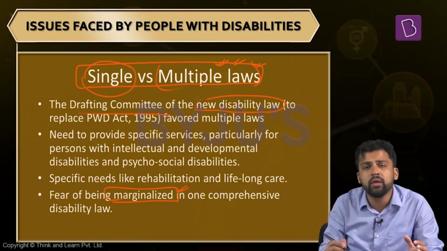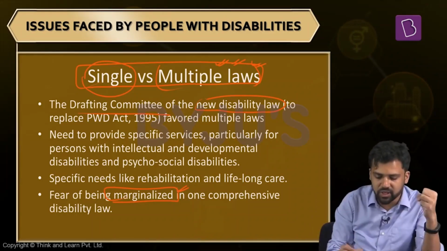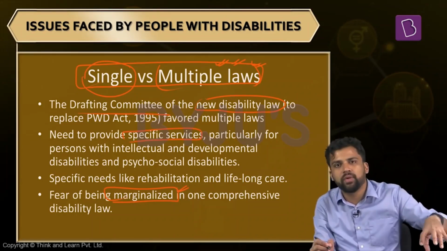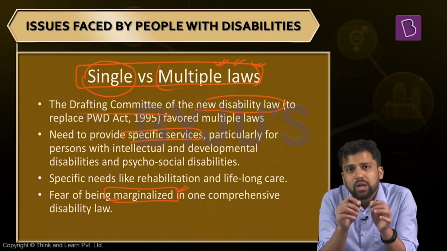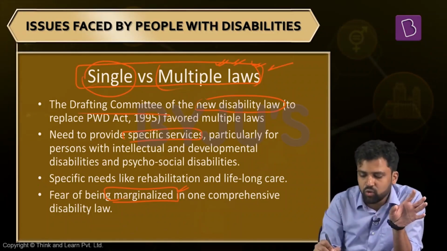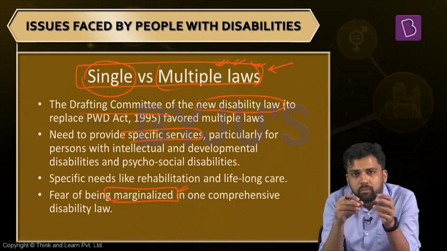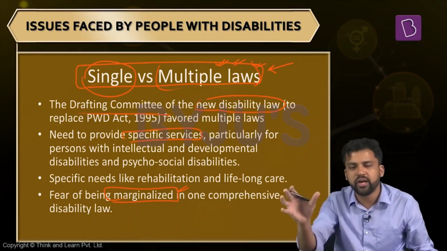Apart from that, one more thing, mental health care requires specific treatment, specific services, some specific therapies. So again, all these things can get lost, it can get marginalized. That is the reason having a single law might not be the right solution, at least at this point of time. So that is the reason we are going for multiple laws, to negate the chances of marginalization of mental health issues.